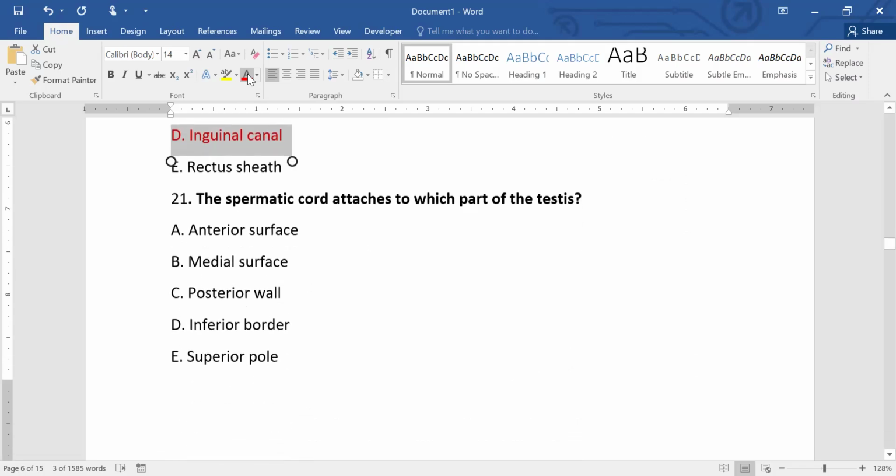The spermatic cord attaches to which part of the testes? The options are anterior surface, medial surface, posterior wall, inferior border, superior pole. So it attaches to the posterior wall.